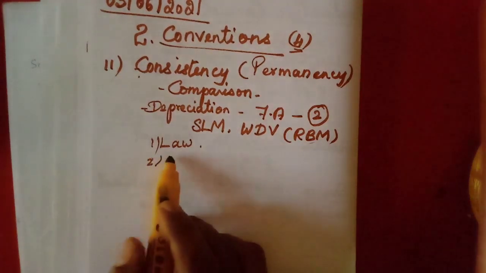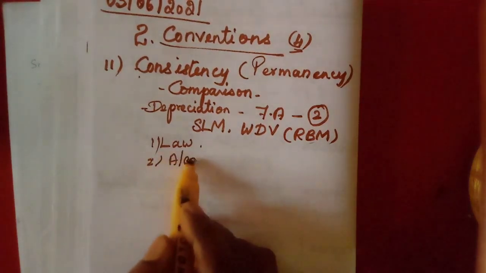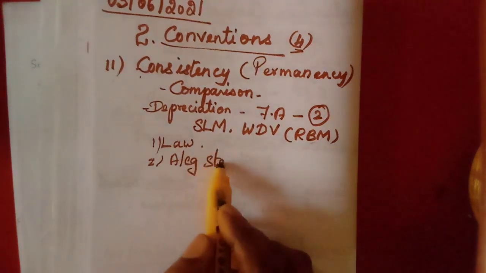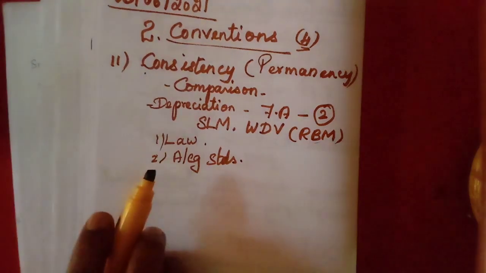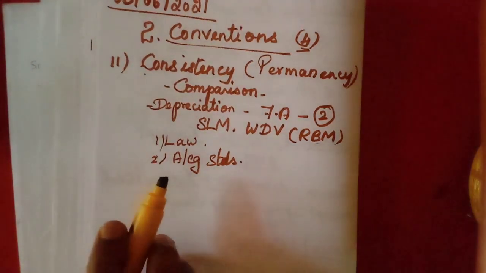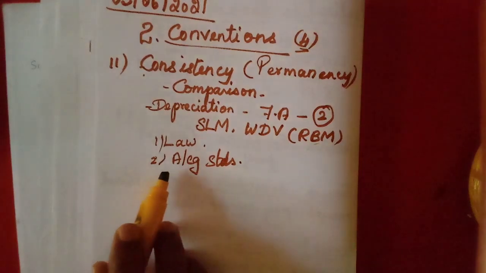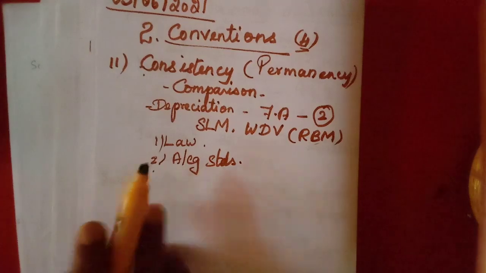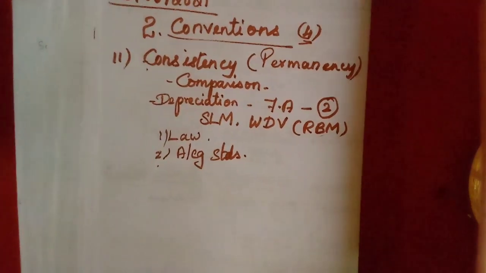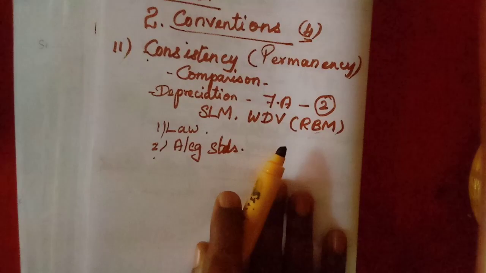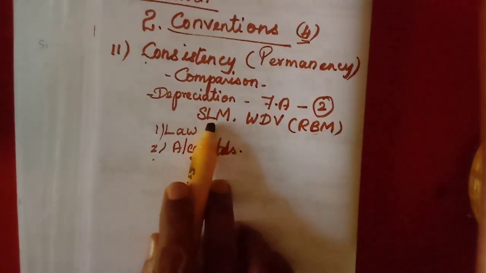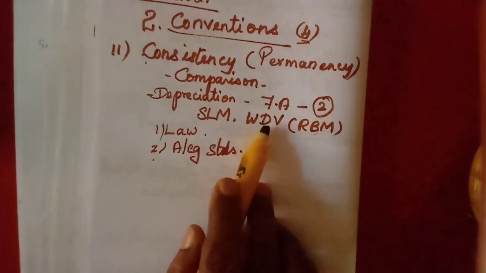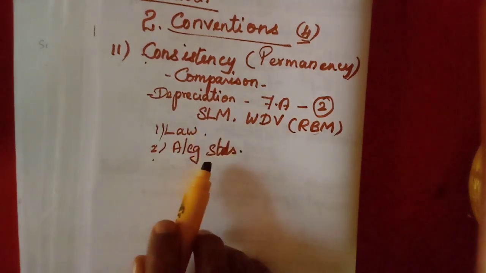Or if accounting standards are issued by the international organization or the Indian authorities, to abide by those standards we can change the method. All of a sudden, the government may say all the business organizations or industrial organizations have to follow the straight line method or written down value method. If they say so, we can change it.